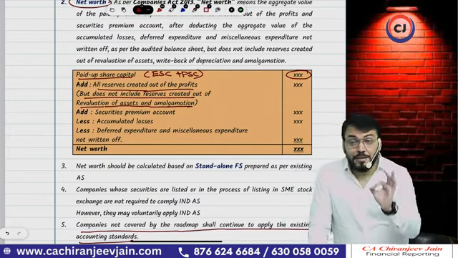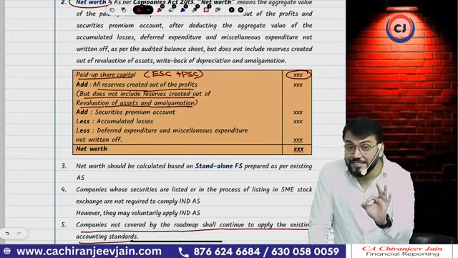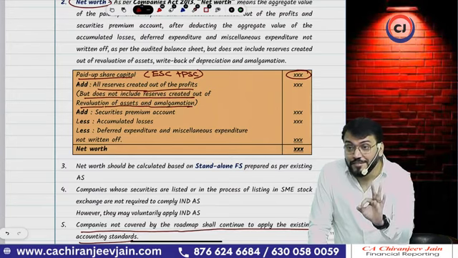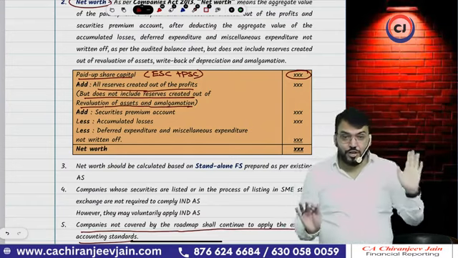Are you getting what I am saying? But not all capital reserve. There are some capital reserves which are apart from the amalgamation chapter. That, if created out of profit, will be added. Correct? Got this point?